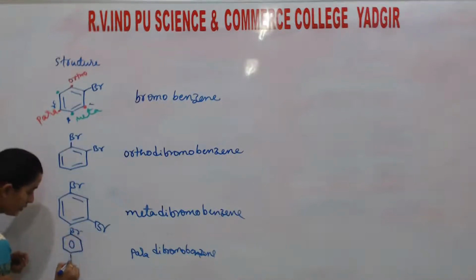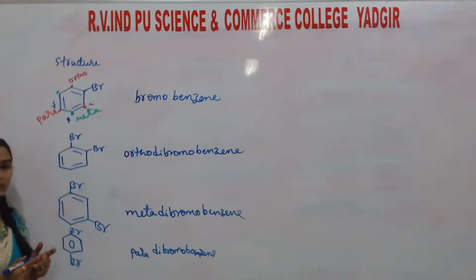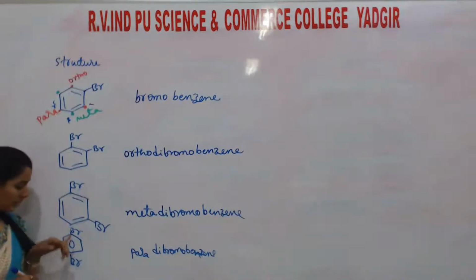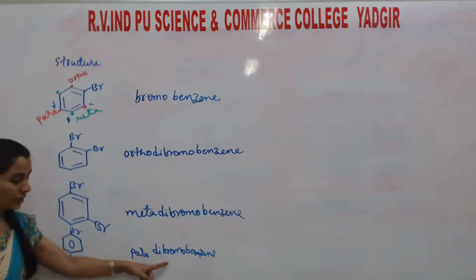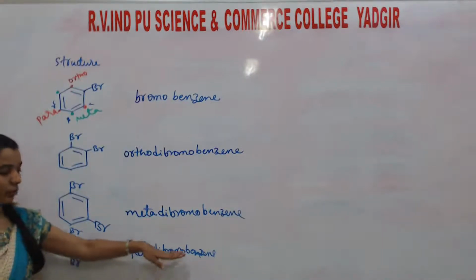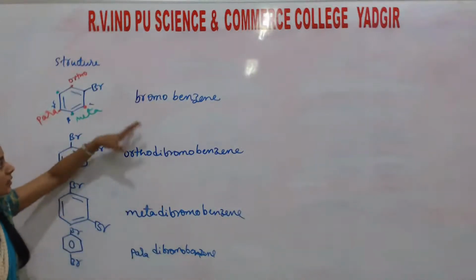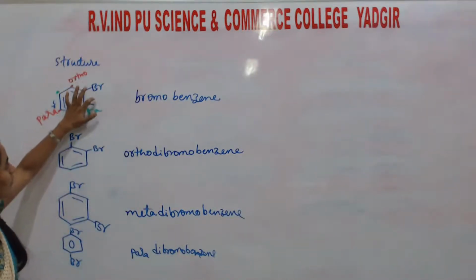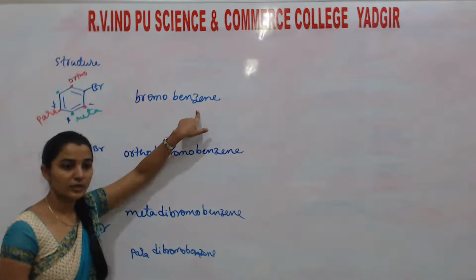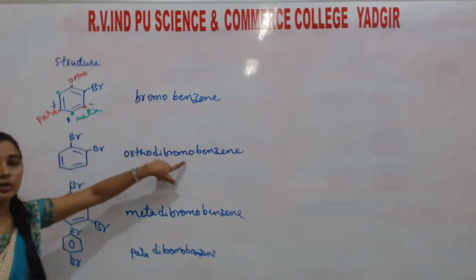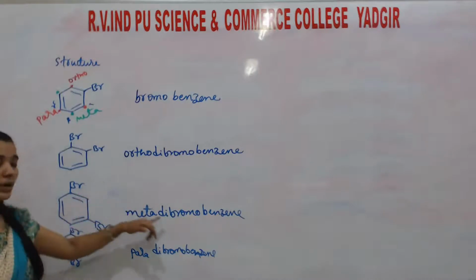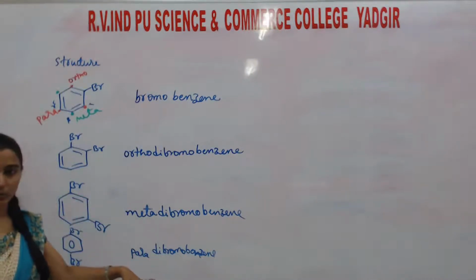Here also, here also, here. Okay, so that is opposite, which means that is the meta position. Para position, para dibromobenzene. These depend on this: if only one bromine atom is there, that is bromobenzene. If two atoms are there with respect to ortho position, ortho dibromobenzene. Next, this is meta dibromo. This one is para. Okay.